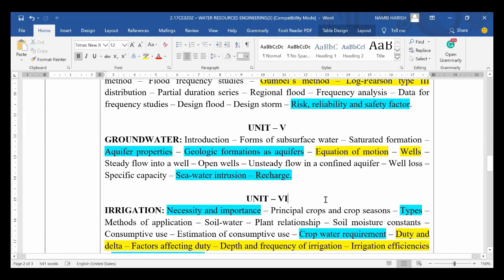So repetition of classes. We completed the definitions, completed frequency of irrigation, we discussed the problem, we had a quiz, and we discussed the syllabus overview. So that's all from my agenda, and I'm going to unmute you. If anyone is having any discussion to do, you can talk to me.